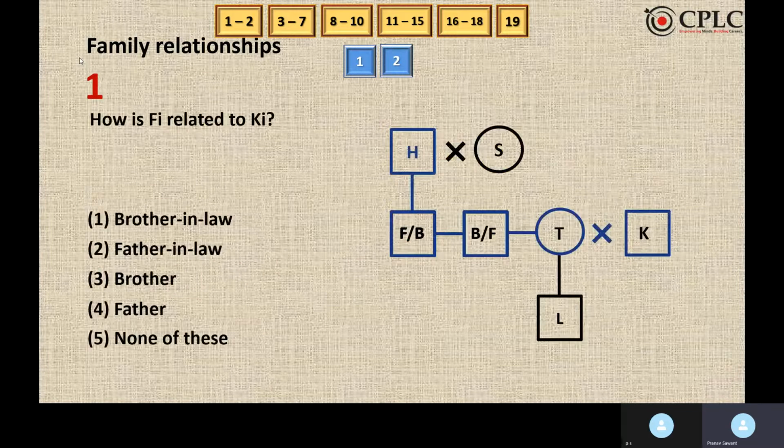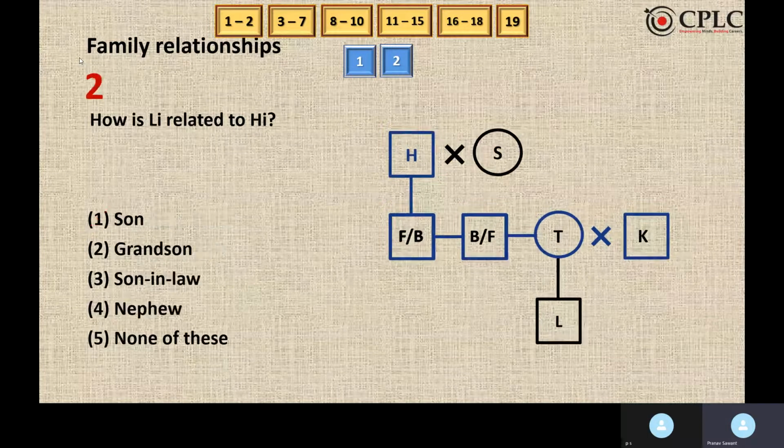How is F related to K? Now, F is brother-in-law of K. So first option. Second question, how is L related to H? L is grandson of H. Hence option 2 is the answer.